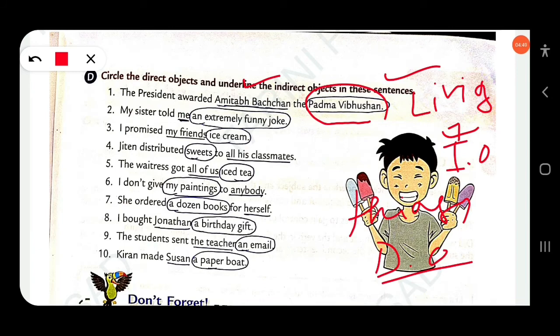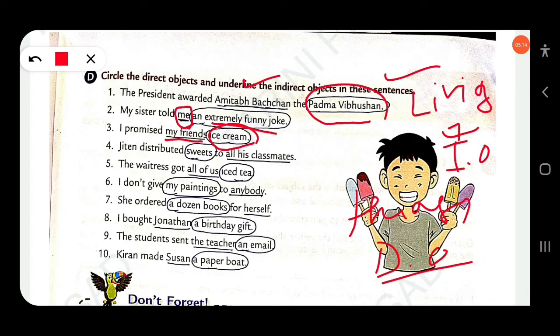My sister told me an extremely funny joke. Here me is a person, so it is the indirect object, and an extremely funny joke is the direct object. So you have to circle the direct object. An extremely funny joke is the direct object, and me the indirect object. I promised my friends ice cream. So my friends is the indirect object, and ice cream is the direct object.